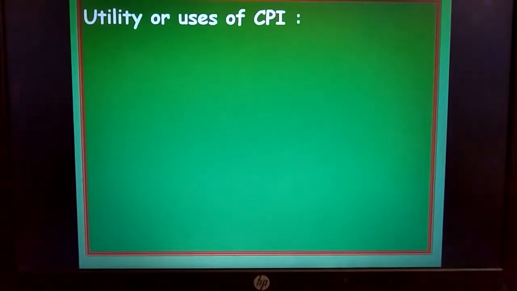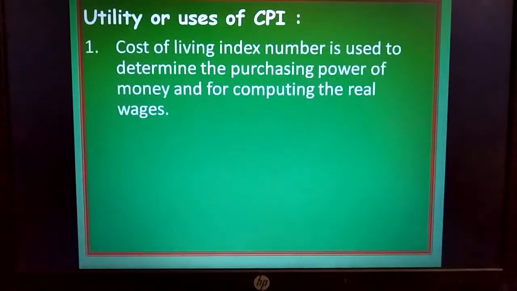Utility or uses of consumer price index numbers. Based on this consumer price index number or cost of living index number, what all will be the uses? That's what we will be observing. So first one, cost of living index number is used to determine the purchasing power of money and for computing the real wages.